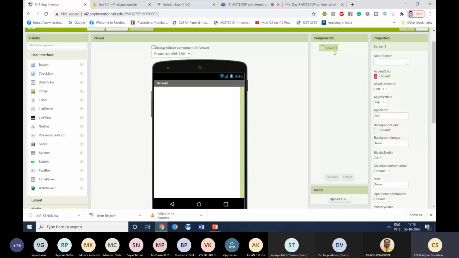If I want to change the screen title, let us say faculty development program or test software, here you can change the color and everything.